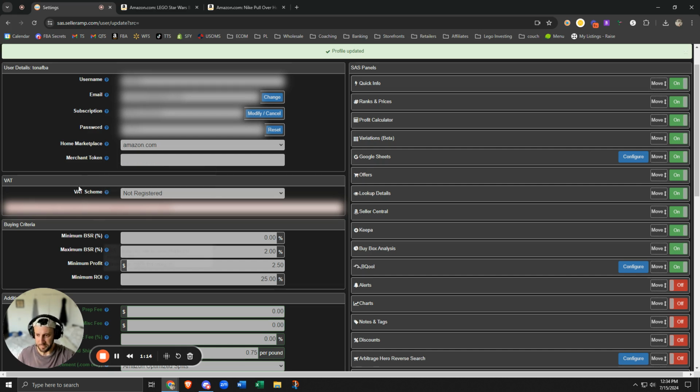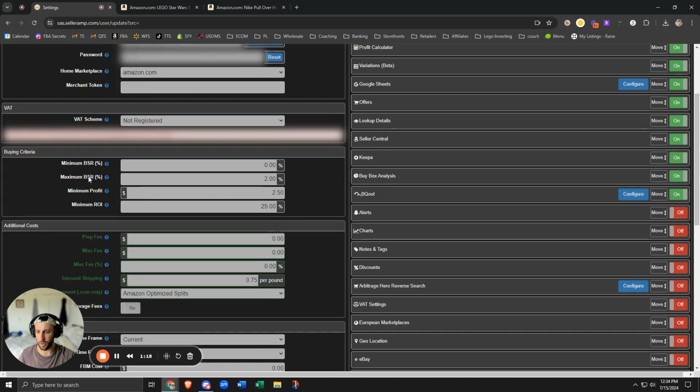And VAT scheme. So VAT scheme you probably don't need if you're in the US, so we're not going to really go over that. Minimum and maximum BSR. This is just what SellerAmp has for all users. I don't really change this, to be honest, because I don't really care about the BSR.